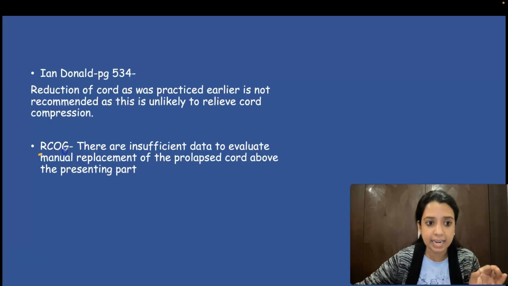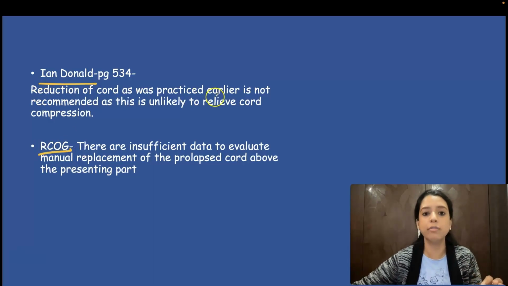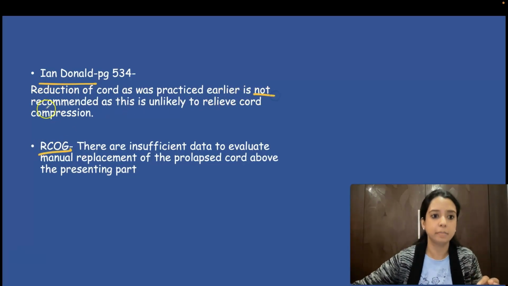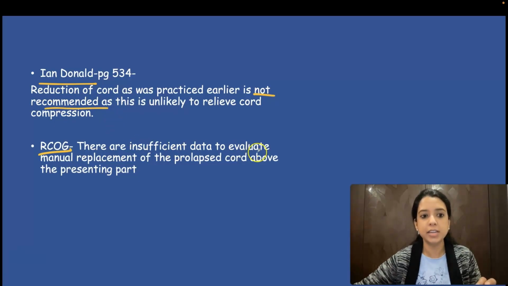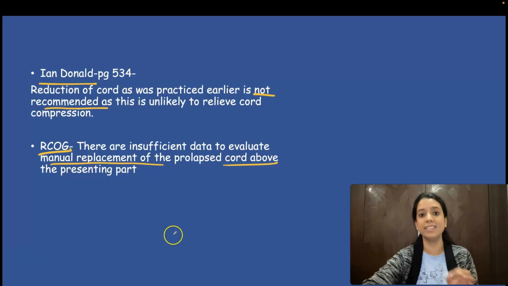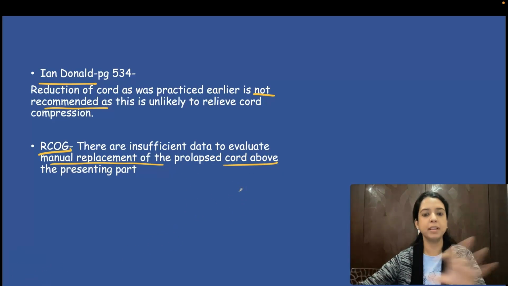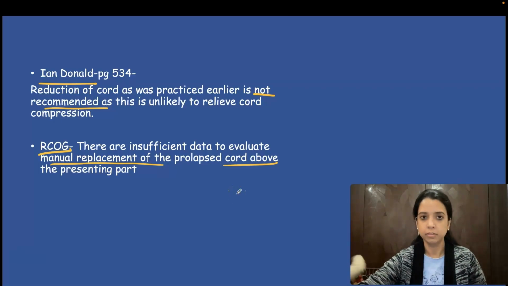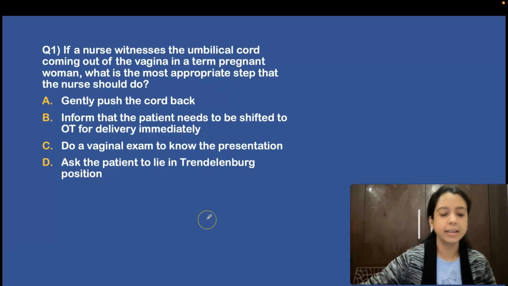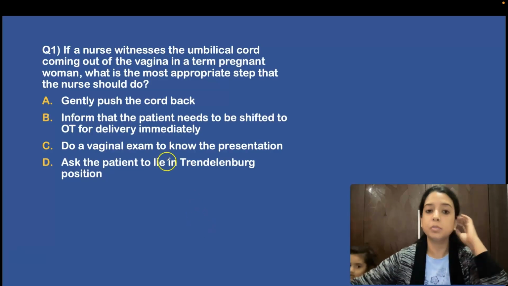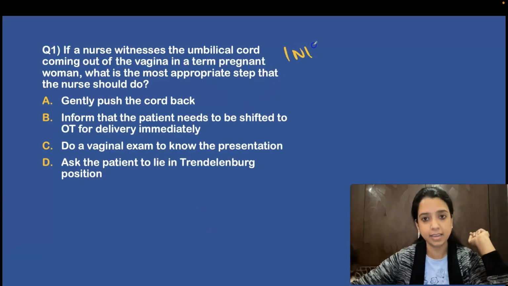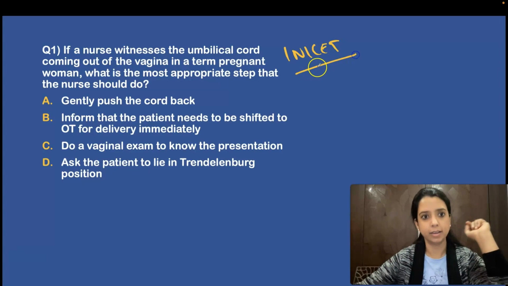Next, as written in guidelines, as written in book, reduction of cord is not recommended. There is insufficient data to evaluate the manual replacement of cord. Manual replacement of cord is never done. So this is to show you that manual replacement is never done. Right? So now we are about to complete just one question that was asked in INI-CET. I think 2022 में आया था ये question.